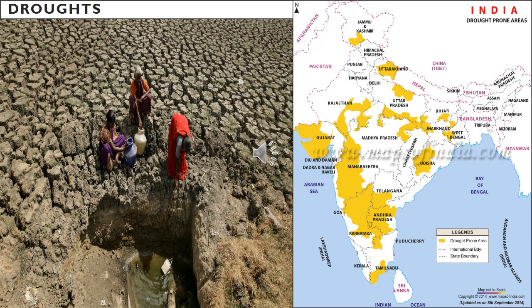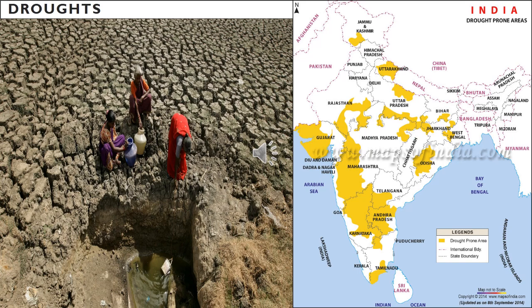The major areas highly prone to drought are the arid and semi-arid regions from Ahmedabad to Kanpur on one side and from Kanpur to Jalandhar on the other. Then the drier regions lying on the leeward side of the Western Ghats.